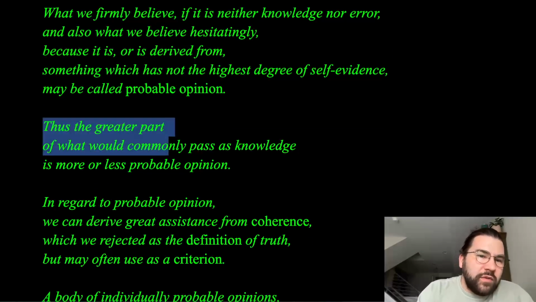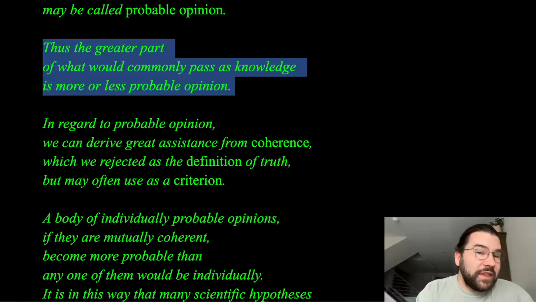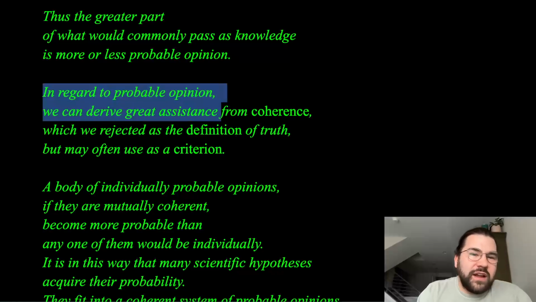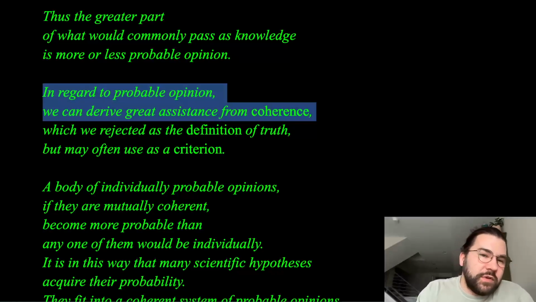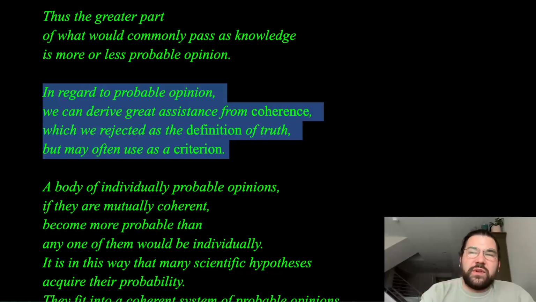Thus, the greater part of what would commonly pass as knowledge is more or less probable opinion. More of what we think we know is not quite knowledge for Russell. It's more likely going to be a probable opinion. So in regard to probable opinion, we can derive great assistance from coherence, which we rejected as the definition of truth, but we may use as a criterion of truth, right? If something coheres, if we see some kind of relational, complex concepts, if they're coherent with each other, it may not necessarily define them as true, but it could help us in determining